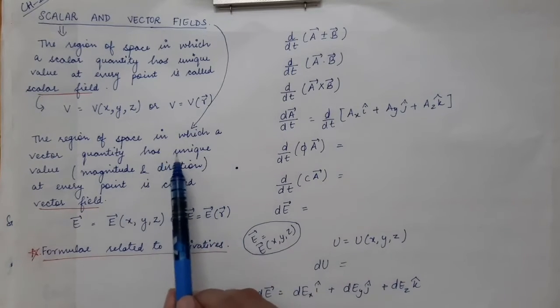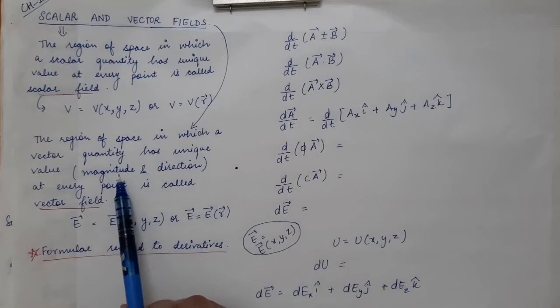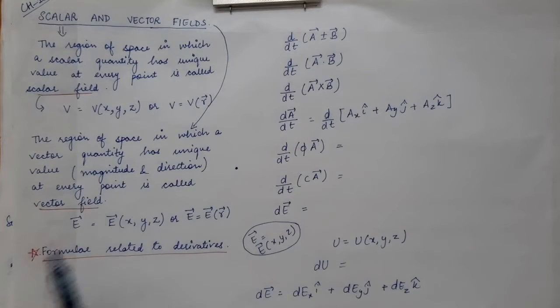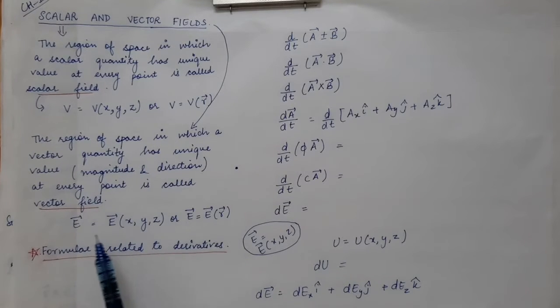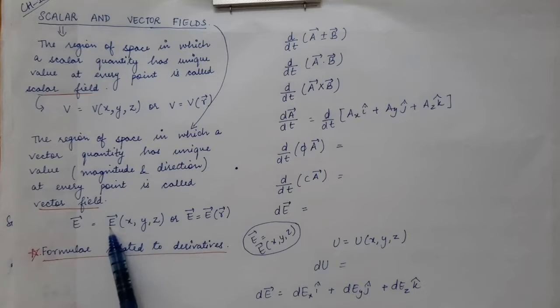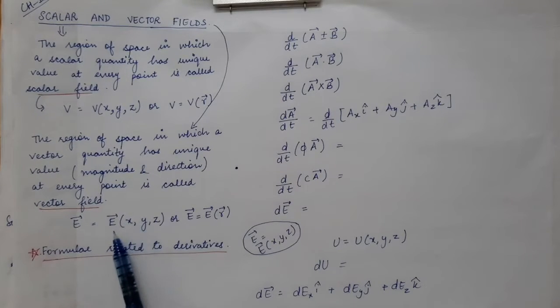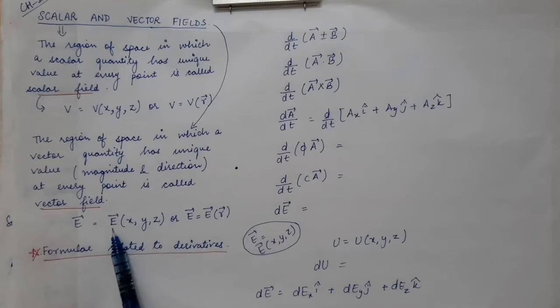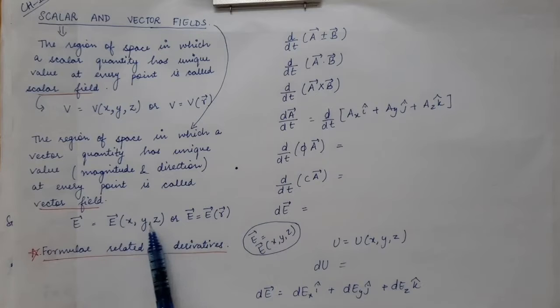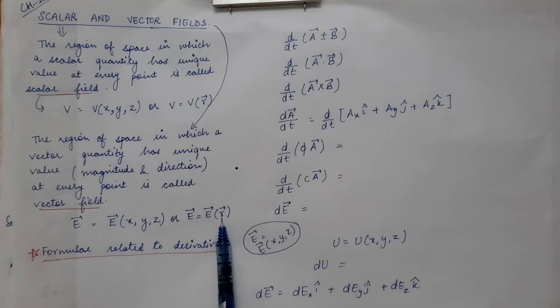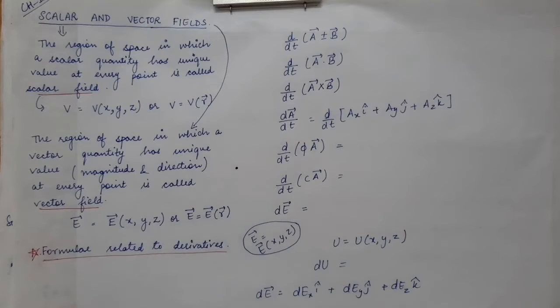So there will be unique values of magnitude and direction of that particular vector quantity. That region of space is called a vector field, and it is represented by E vector, a vector quantity. This will be dependent on the coordinates x, y, z, or you can simply say it is dependent upon the position vector.